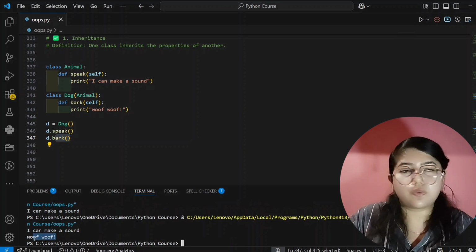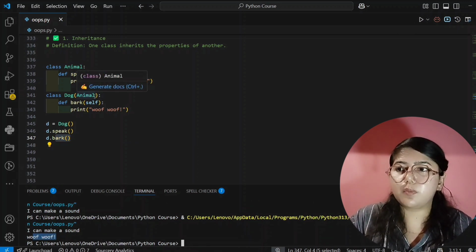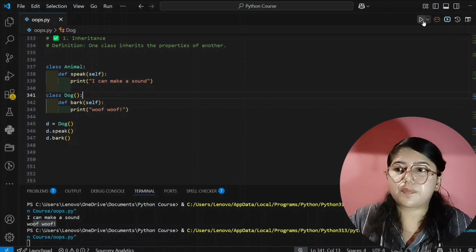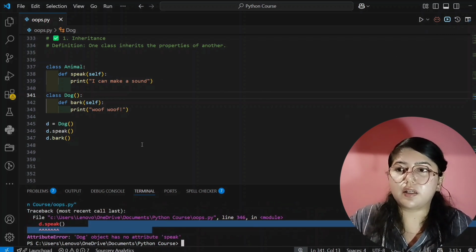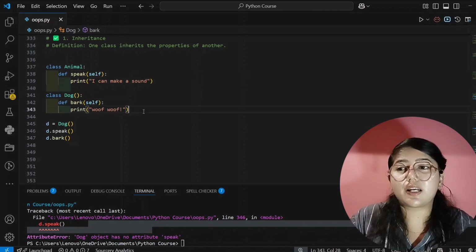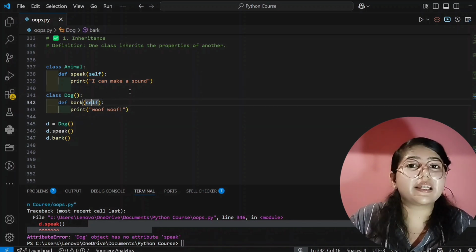See here, it's showing woof. I hope you understood. Let me remove this part, and now I will run this code. See here, it's showing error. Okay, because you have removed this. Now our coordinator doesn't know which is the parent and which is the child, so how can this child inherit?